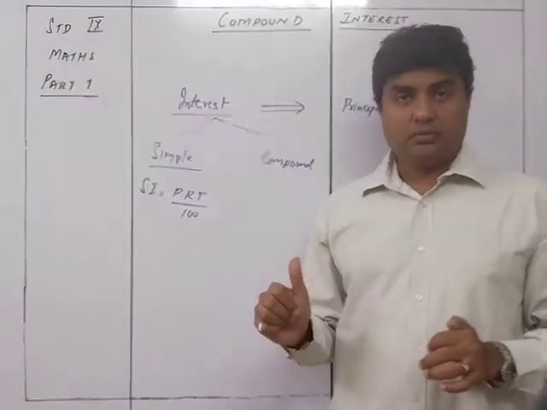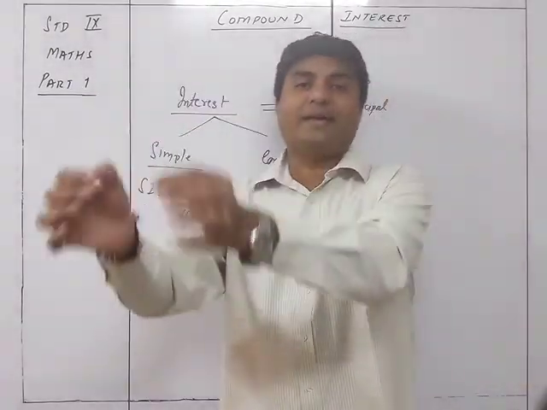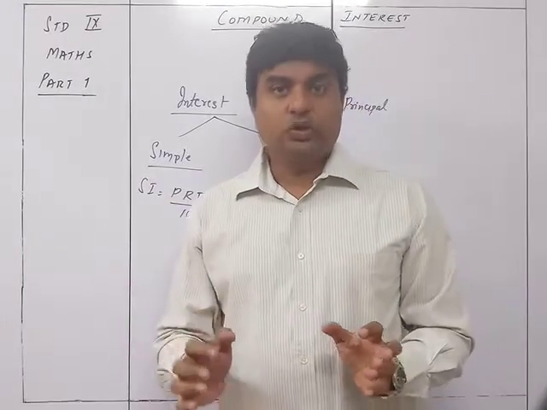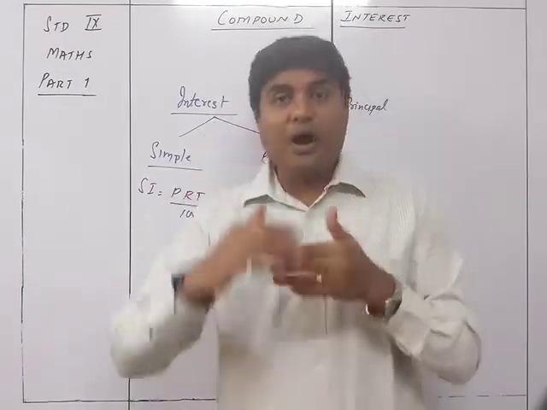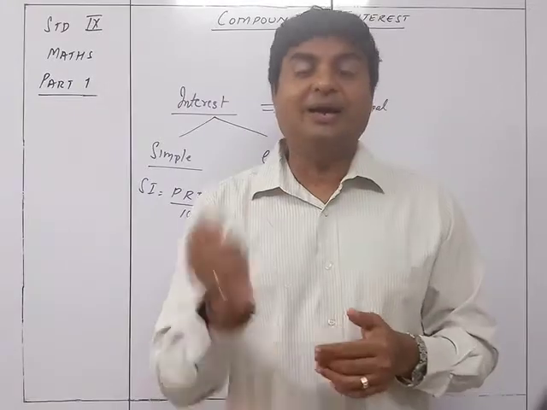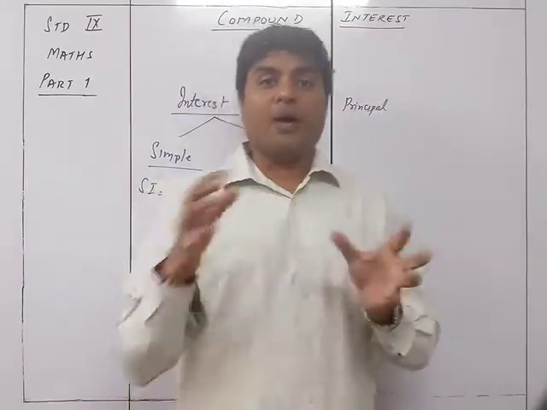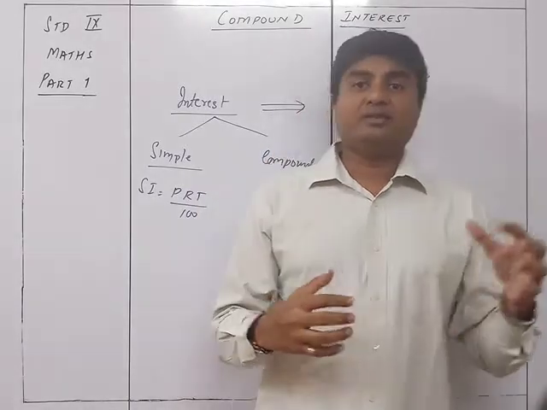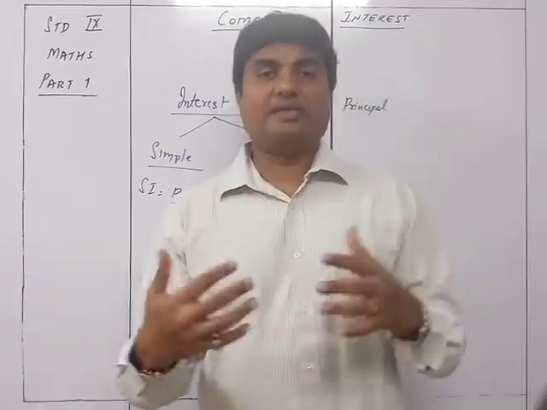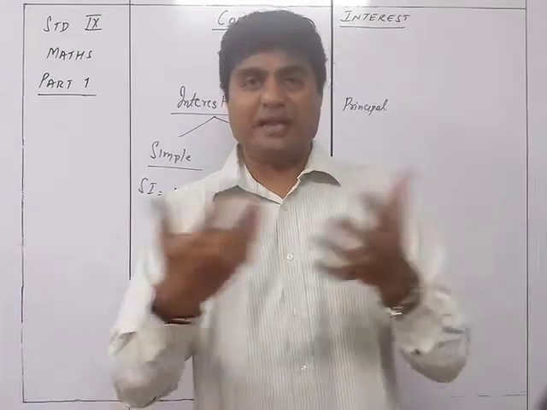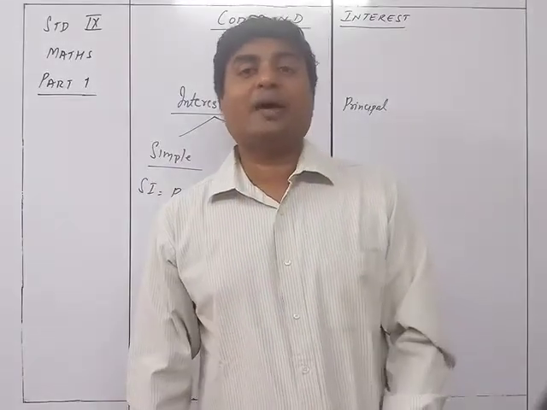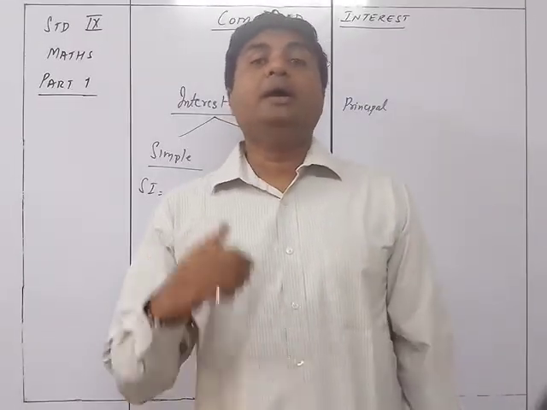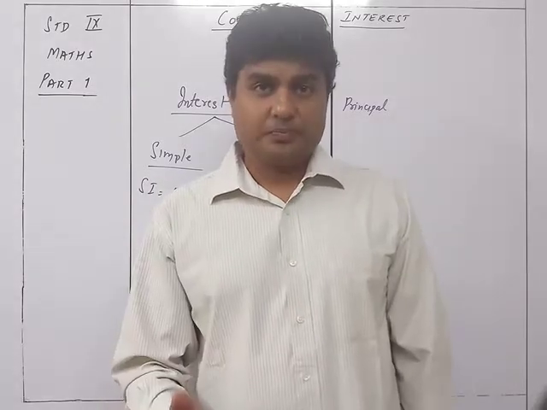Interest on interest. The earnings I got, and the earnings I get on top of those earnings, that is nothing but compound interest. Compound means multiplication, or compounding, or mixing up, adding it up. That's why compound interest is interest on interest.